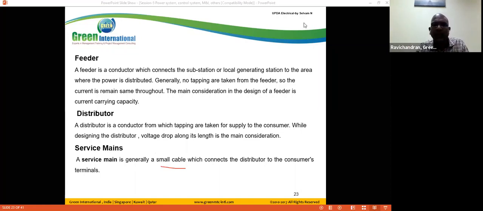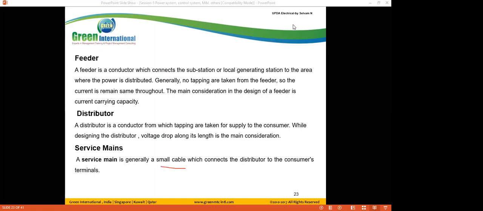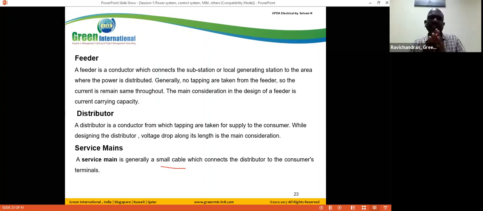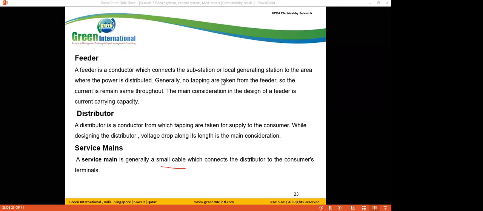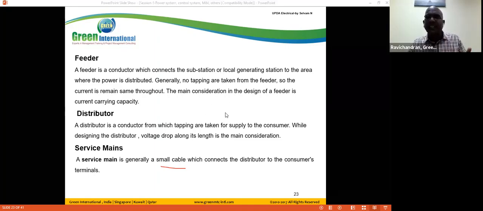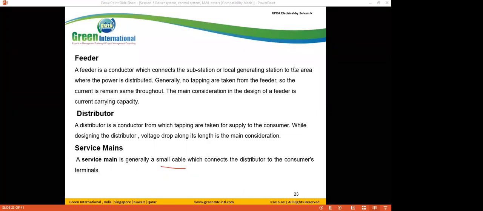I hope it is clear, Mr. Abdul Nahi, Mr. Abdul Jalil. Okay, clear. But apart from this discussion, from the exam point of view, feeder constant current, distributor constant voltage. From the exam point of view, we just remember these things.